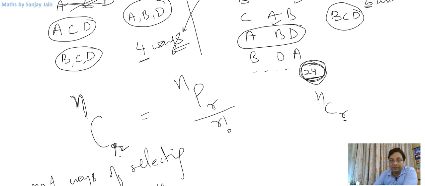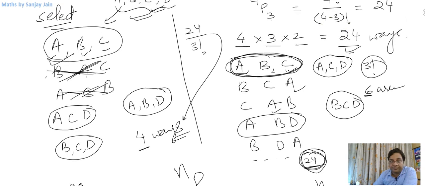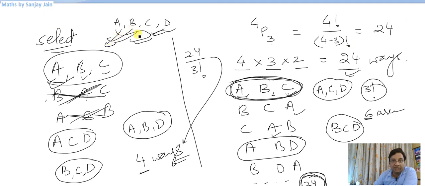Let me show you here. So when I say that you choose 3 things out of these 4, 1, 2, 3, 4, and you choose 3, there were 4 ways of choosing these. Now if I multiply this 4 with 3 factorial, I'll get all the arrangements that are possible in these, right?